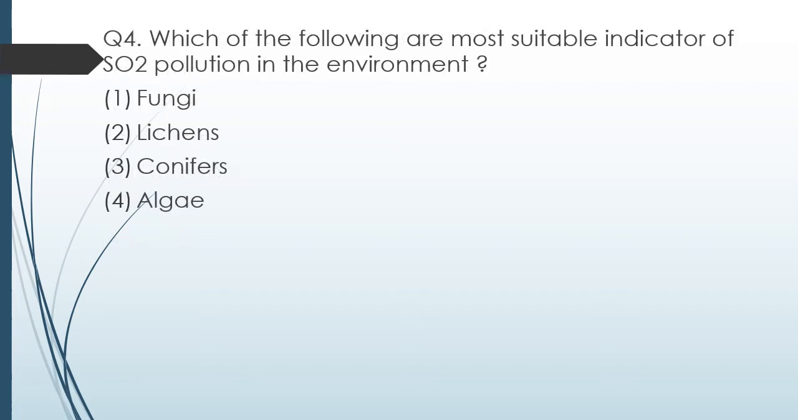Question number 4. Which of the following are most suitable indicator of SO2 pollution in the environment? Fungi, lichens, conifers, algae. The correct answer is option 2, lichens. Lichens are very selective in their environment for their growth. They do not grow at all in polluted environment. So when the environment gets polluted by SO2, the lichen over there dies and it doesn't grow over there. So it acts as an indicator for pollution of SO2.